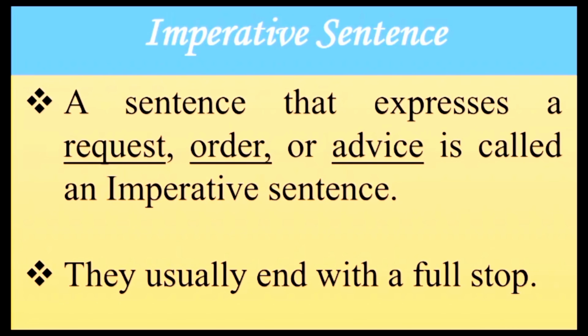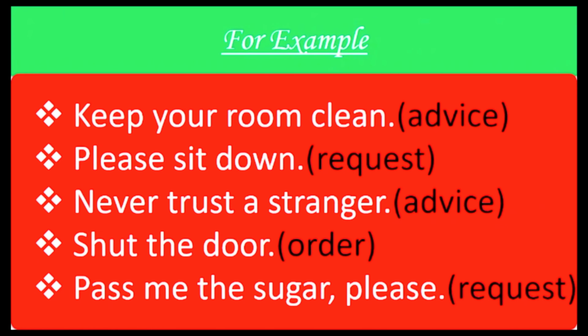Moving to the third kind, imperative sentence. A sentence that expresses a request, order, or advice is called an imperative sentence. They usually end with a full stop. Let's see some examples. Keep your room clean. This statement shows that we are giving advice to someone. So, this will be an imperative sentence.